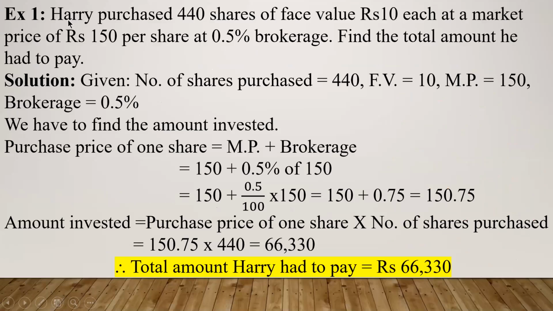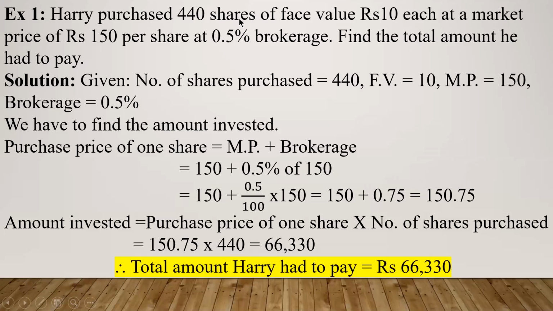I'm reading the question. Harry purchased 440 shares of face value rupees 10 each at a market price of rupees 150 per share at 0.5% brokerage. Find the total amount he had to pay. What you have to do: read the question, not fully at one time, slowly, understand it and try to write down what is given in the question and what is asked to you. Okay, so that is what I'm going to do now.